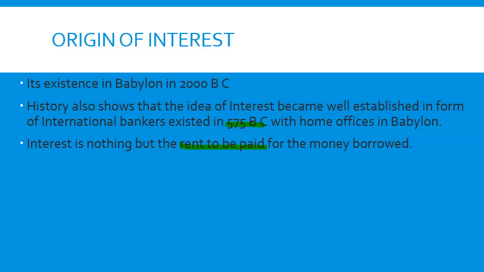How much rent should be paid? For a few houses we will pay higher rent, for a few houses we will pay lower rent, depending on the luxury of the house. Similarly, depending on the financial institution and the urgency, the lender will charge the rate. So that rent we have to pay. The period may be weekly, monthly, quarterly, biannual or yearly. That means the interest may be calculated every week, every month, every quarter, every 6 months, or once in a year, depending on the system that the financial institution follows.